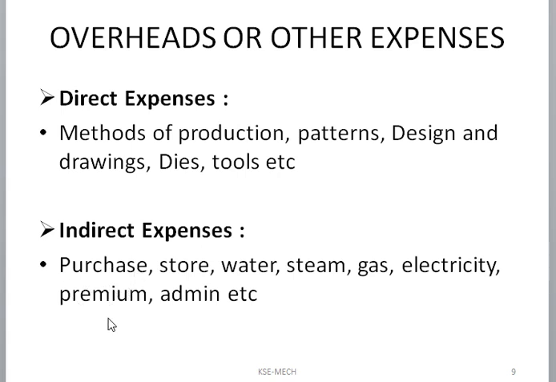Premium of building or plant, premium of machinery. Then admin cost: telephone bill, stationery bill, and so many others. So all these expenses are included in indirect expenses.